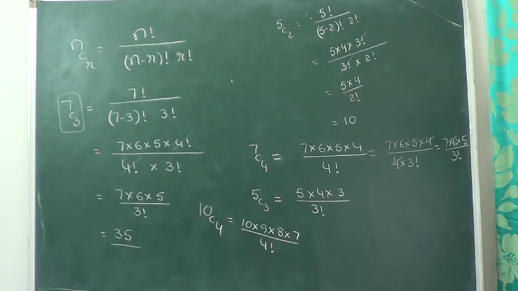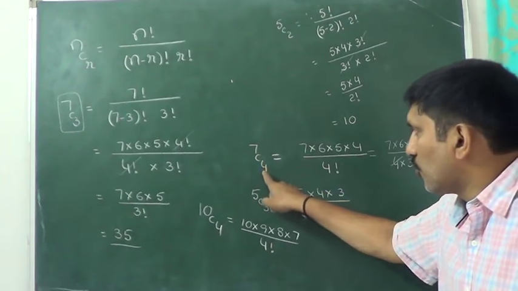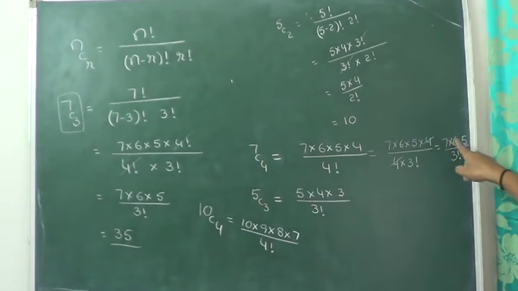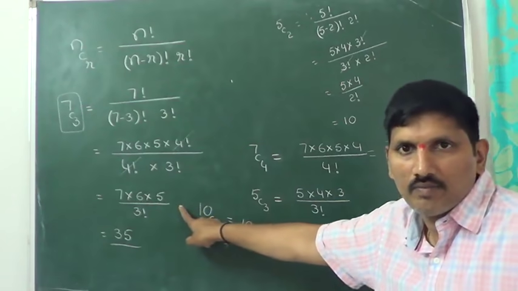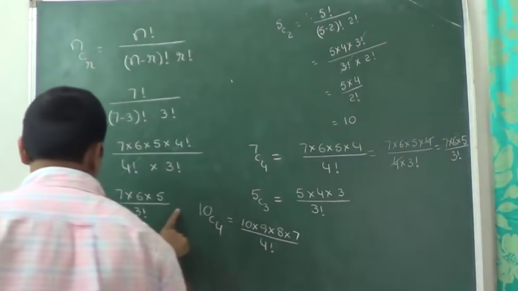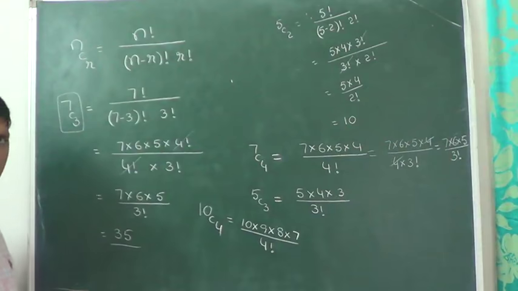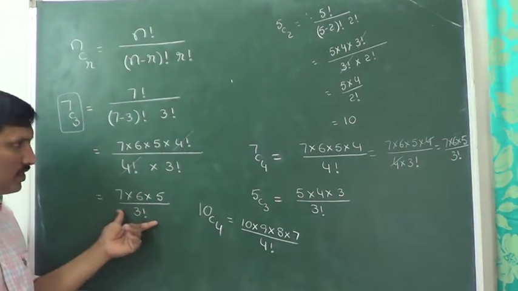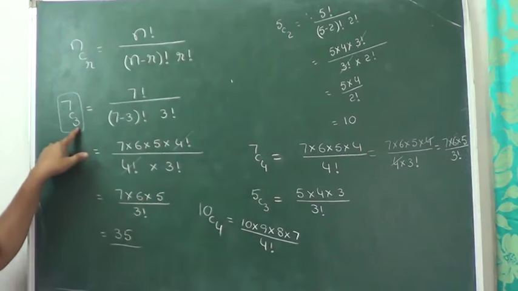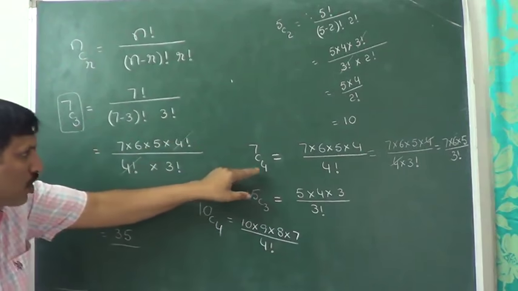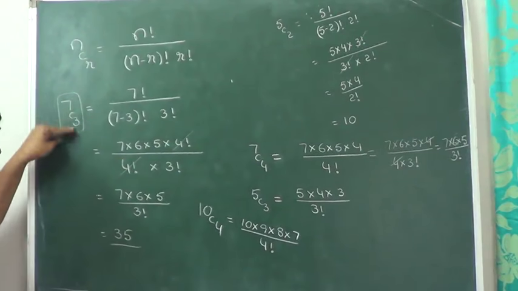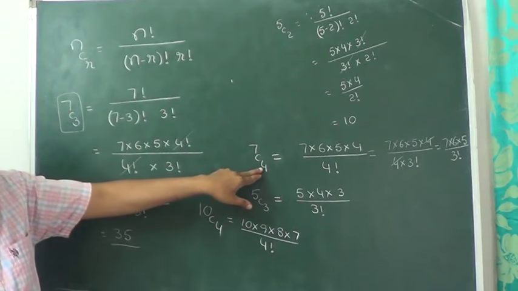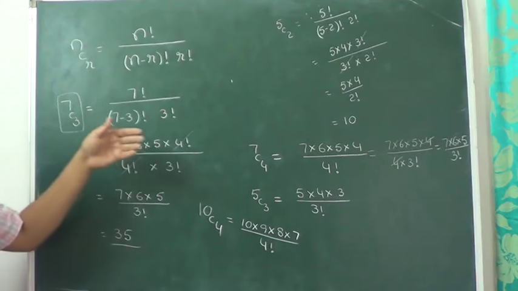Then what, sir? Observe here. 7C4 value we got is 7 into 6 into 5 by 3 factorial. Here also we got the same answer. Why is it happening like this? 7 minus 4, how much? 3. 7 minus 3, how much? 4.